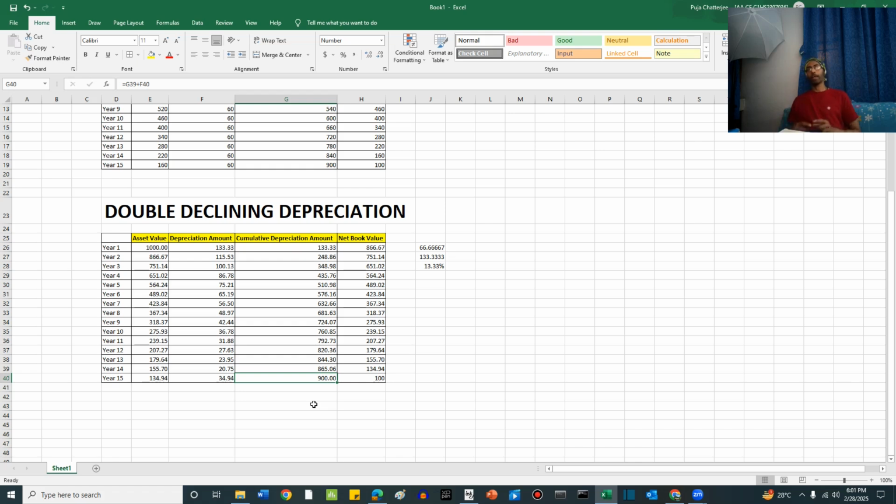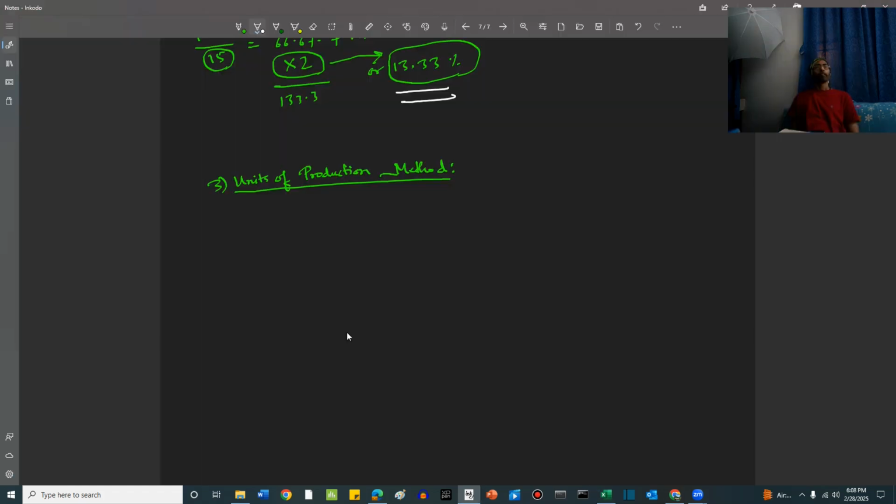For the last year, first you write down the residual value, then you back calculate towards the depreciation for the last year. Right friends, this is only for the double declining method or accelerated declining method. This is not for the straight line method. And then we will see one more kind of depreciation method, which is called the units of production depreciation method. How is it to be done? Let us see that. Units of production method.